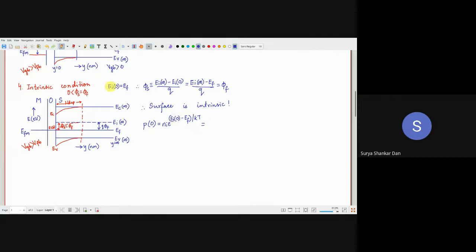So basically they will cancel, right? P0 is equal to NI. Isn't it? So now if we want to find out N0, what will N0 be? NI square by P0, which is also equal to NI. Makes sense, right? So that means under this particular condition, when phi s, the surface potential, is equal to the Fermi potential, then the surface is perfectly intrinsic, as if you have made it completely undoped.